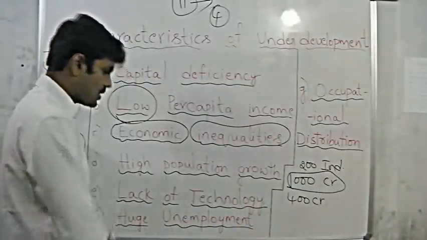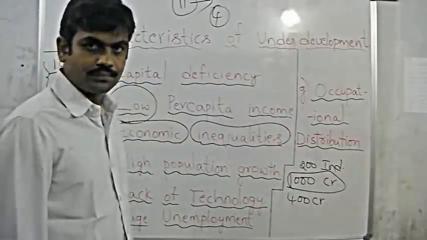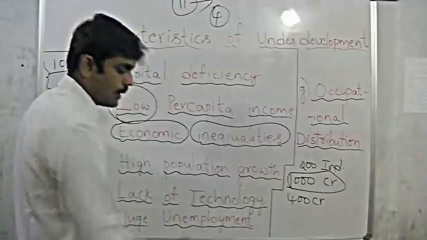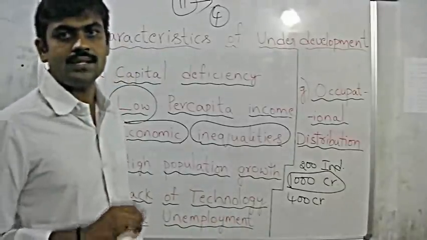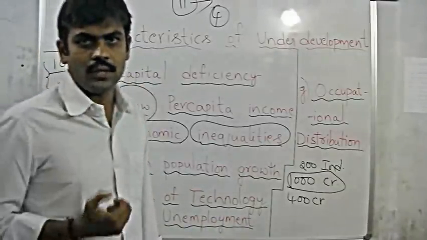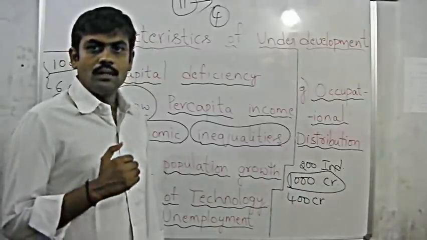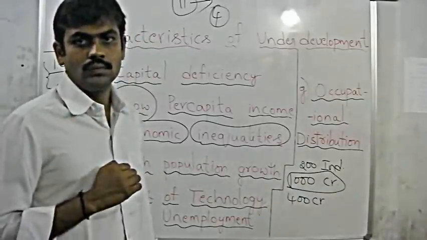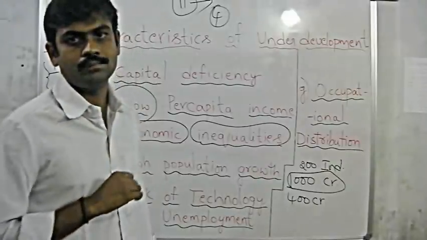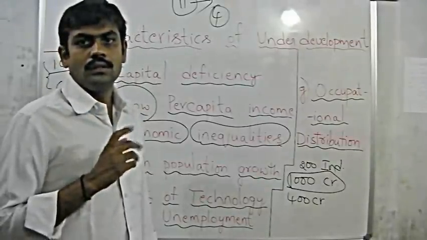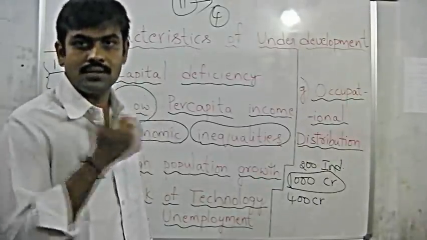Then the sixth one, huge unemployment. What is this huge unemployment? What is unemployment first of all? Unemployment means nothing but, there are some 20 people who know how to work, but there are only some 12 jobs.